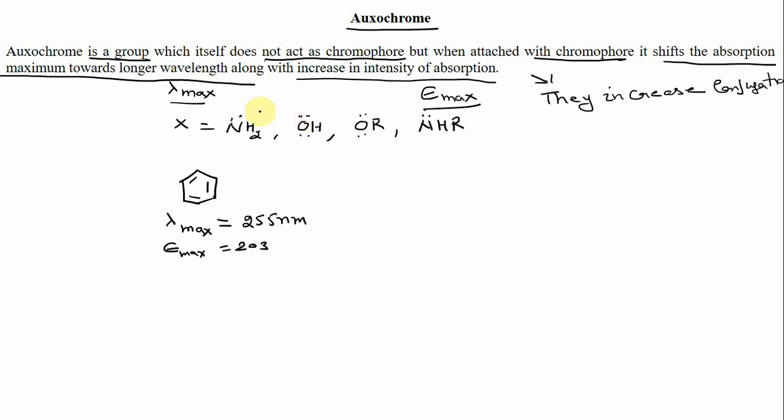Now when an auxochrome is attached, for example, suppose we have aniline. Due to the presence of this lone pair of electrons, they undergo conjugation like this, and due to this conjugation the energy gap between the HOMO and LUMO is decreased, and in this case lambda max goes to 280 nanometer.